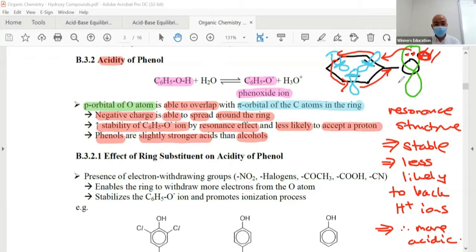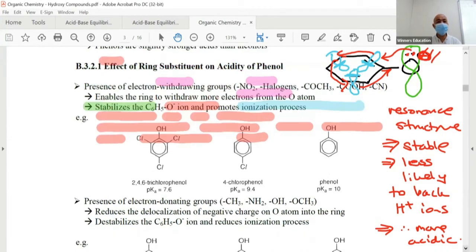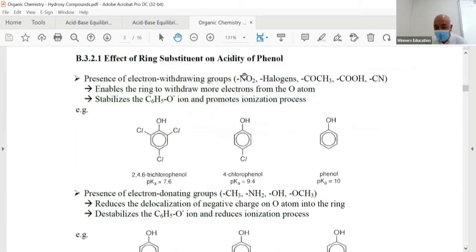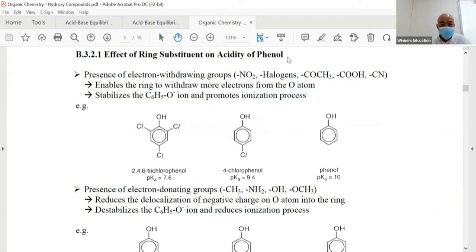So here we go. Let's talk about the effect of ring substituents on phenol, which is the same thing. We're going to fly through this. Very easy. Nothing to memorize. We have been doing this one at a time. Electron withdrawing groups like this are in the data booklet. What will happen? Now, don't forget, what we need to do is not look at the H. Instead, look at it in terms of its conjugate base. So which is my control? I say this is my control.